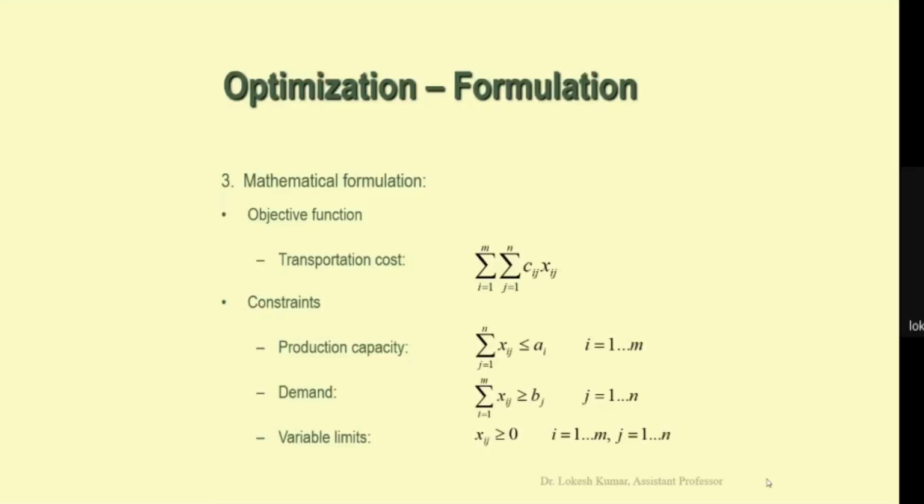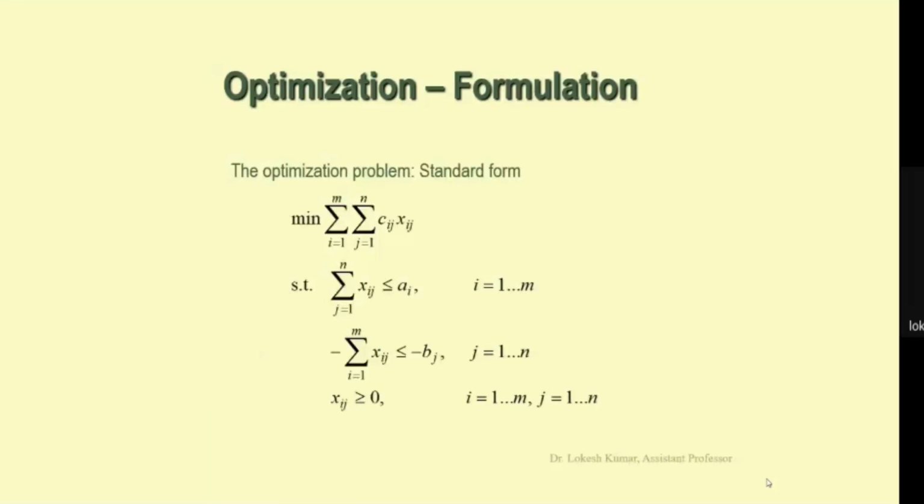So we have this objective function of the transportation cost, and now we are showing the optimization problem in the standard form. We have to minimize the transportation cost subject to the production capacity constraint, the demand constraint and the non-negativity constraint. This way we have formulated the mathematical model of the problem.